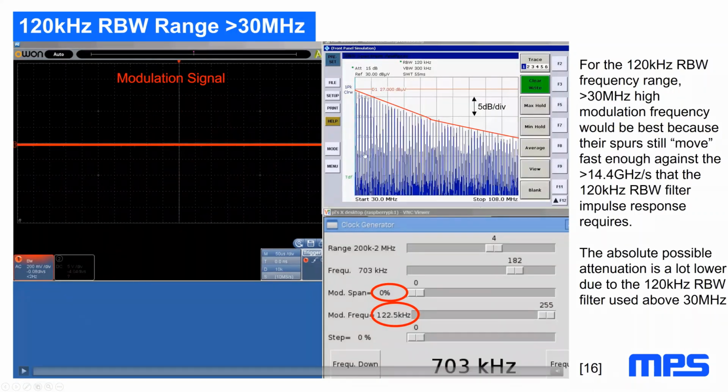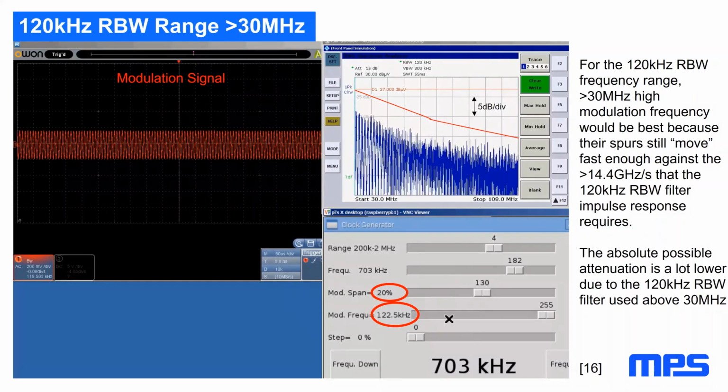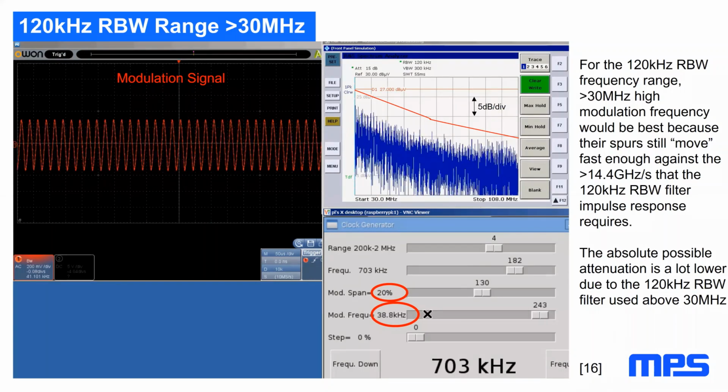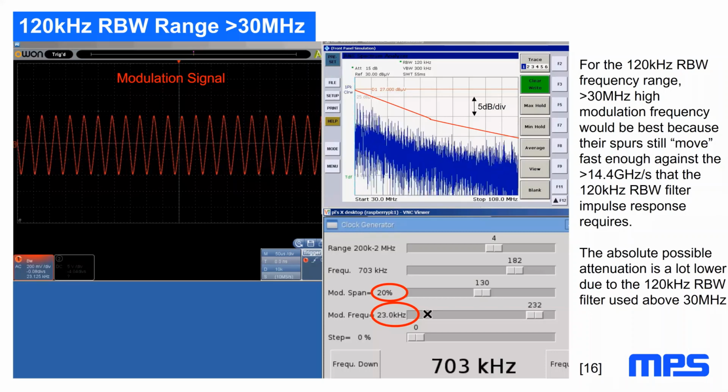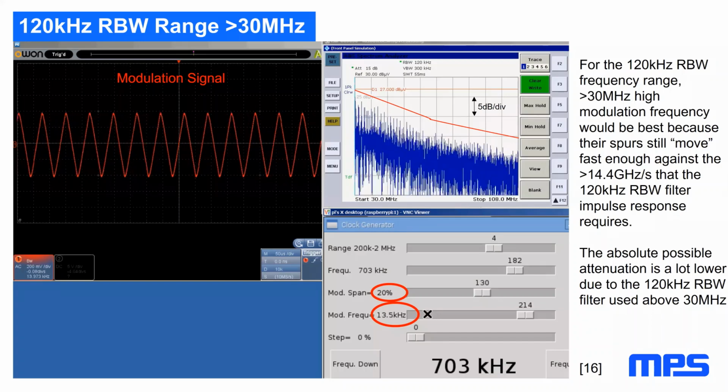If you look at what's in the 120 kilohertz resolution bandwidth range, valid for 30 megahertz up to 108 megahertz, it's a typical conducted emission area. And we look at what spread spectrum buys us there. Since we have 120 kilohertz resolution bandwidth, we can assume that we get less attenuation. We can see that now. If we have 5 dB per division, it does hardly 5 dB, even if we go with a very high modulation frequency. And if you go down with modulation frequency, typically we get less and less attenuation.